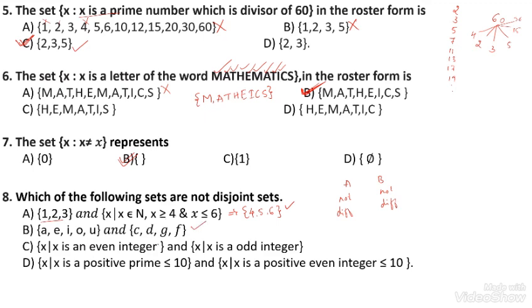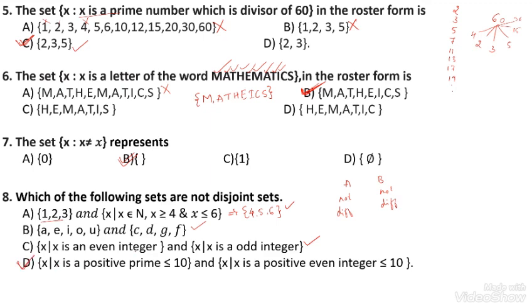X is an even integer and X is an odd integer. There is no common element. Even numbers are the numbers which are divisible by 2. Odd numbers are the numbers which are not divisible by 2. Then between odd and even there is no common number. This is also disjoint. The option B is obviously the right answer.